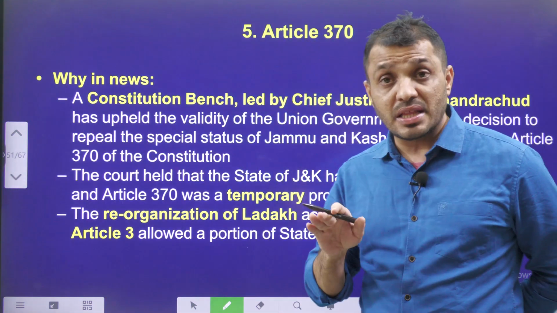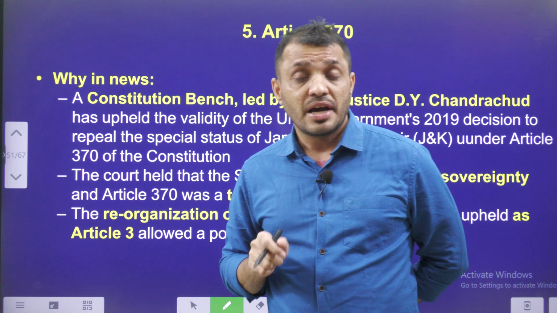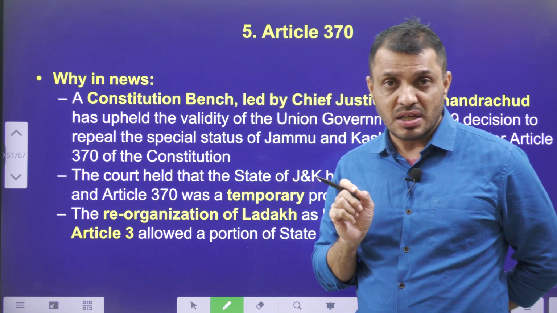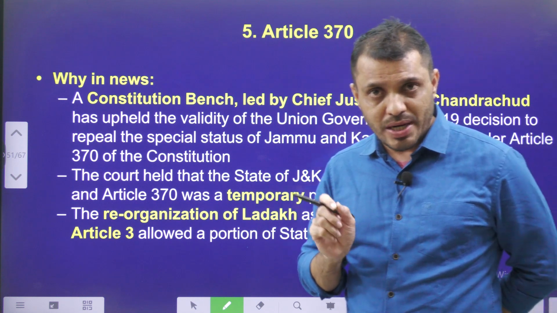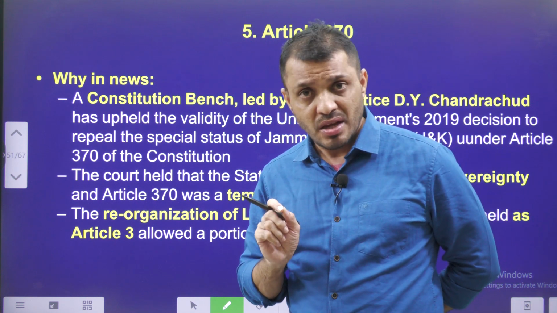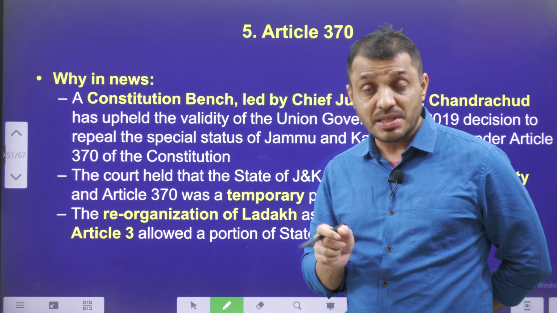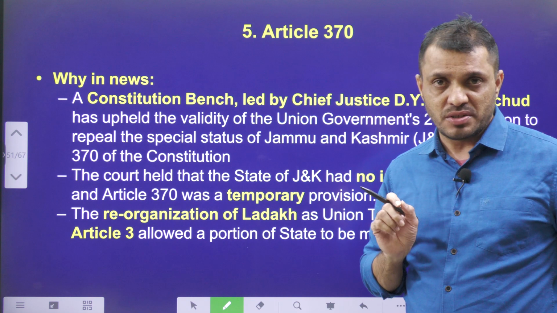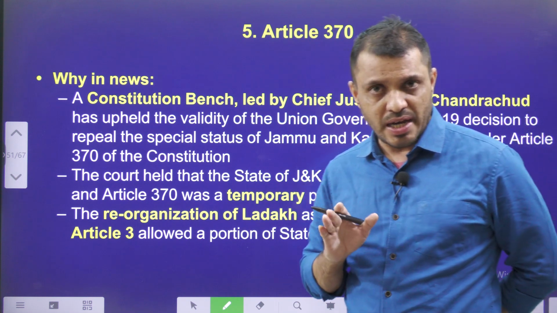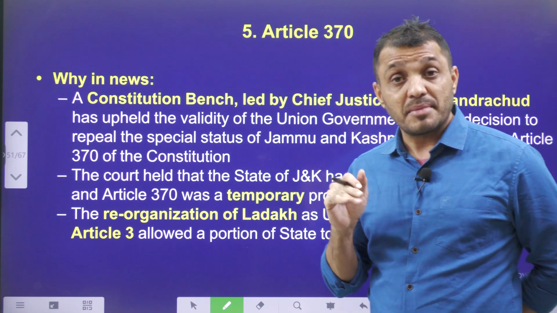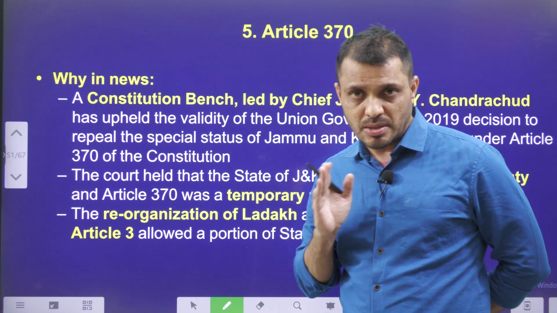Okay. Next, Article 35A and Article 370. Recently, the Supreme Court upheld the cancellation of Article 370, and the Supreme Court clearly mentioned that Article 370 is also subject to Article 1. What is Article 1 saying? Article 1 is saying that India is a Union of States. That means even though Article 370 gives certain autonomy to Jammu Kashmir, that autonomy is only a temporary provision. It is not permanent autonomy. And Jammu Kashmir is subject to Article 1. That means Parliament can make any laws related to Jammu Kashmir.